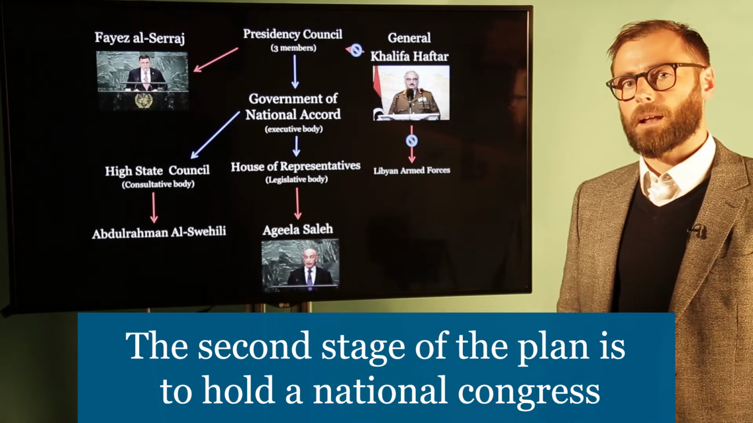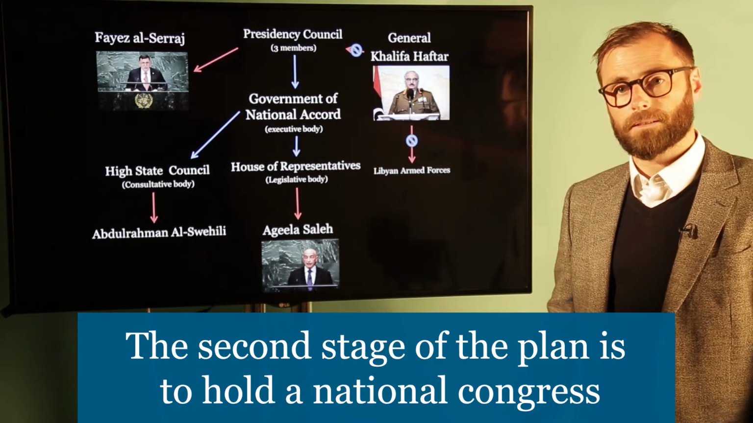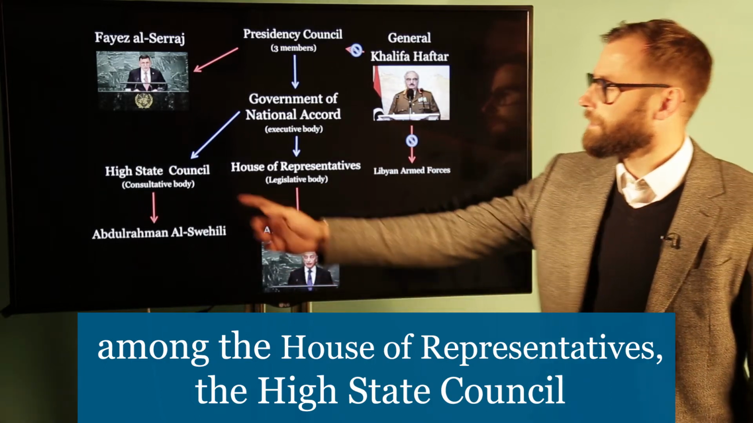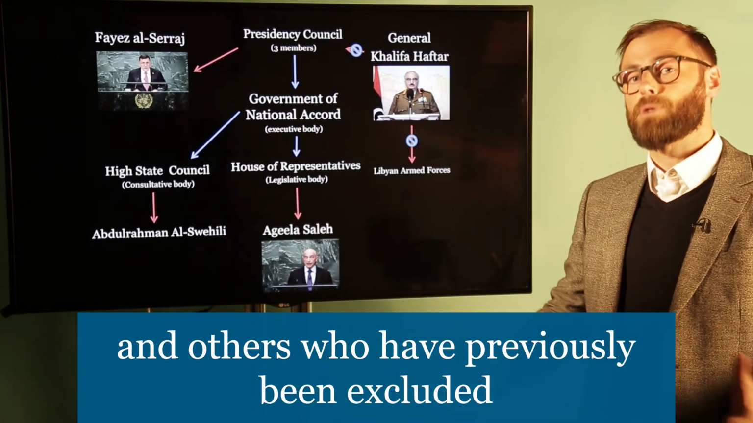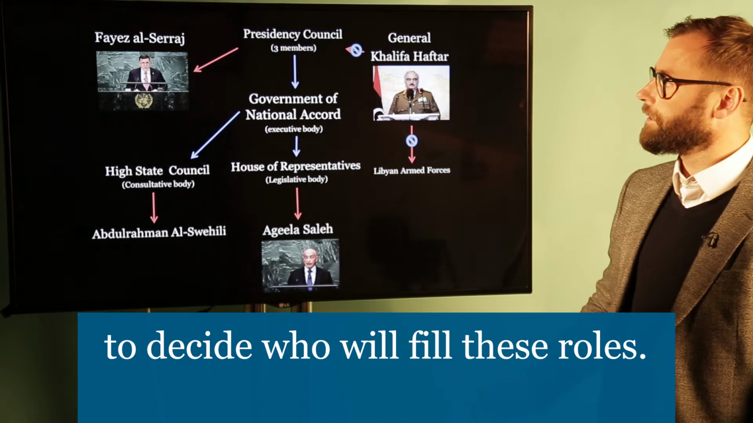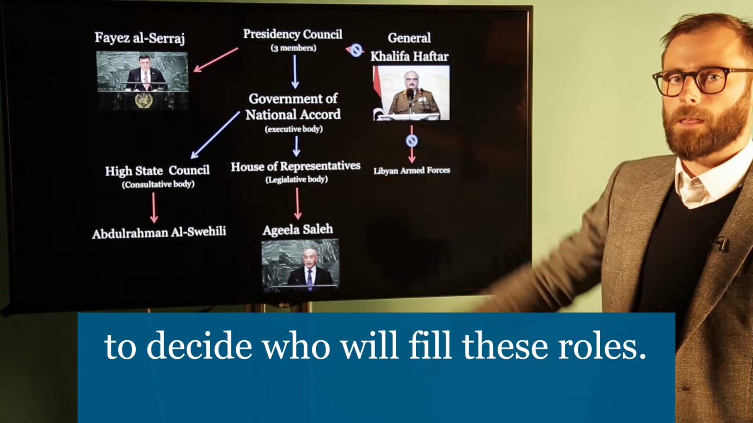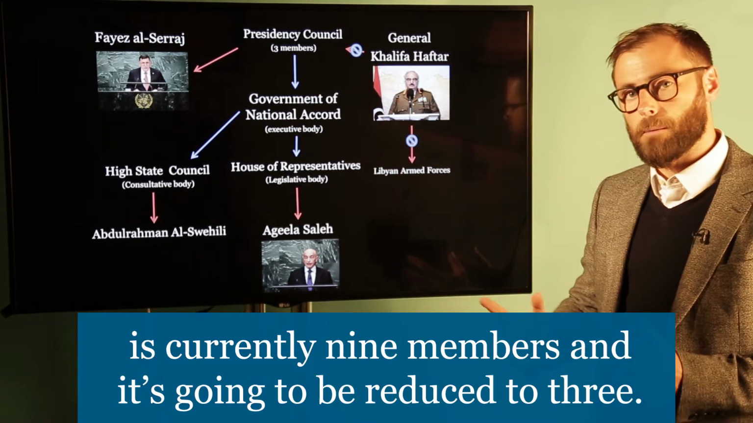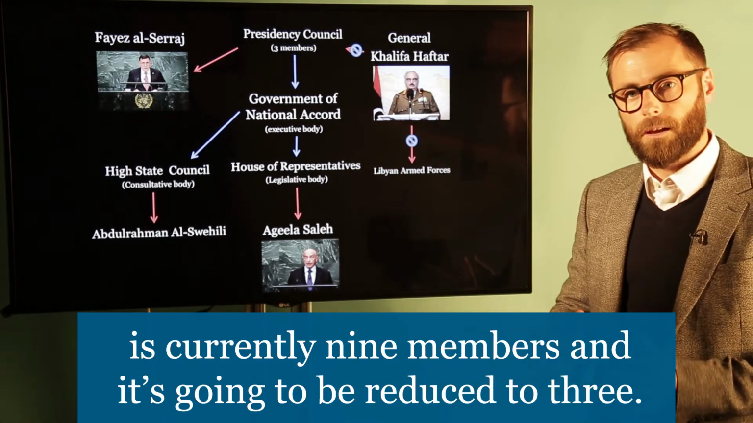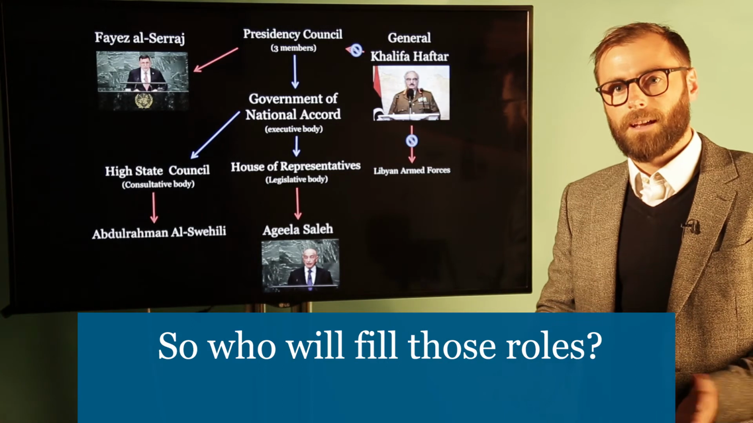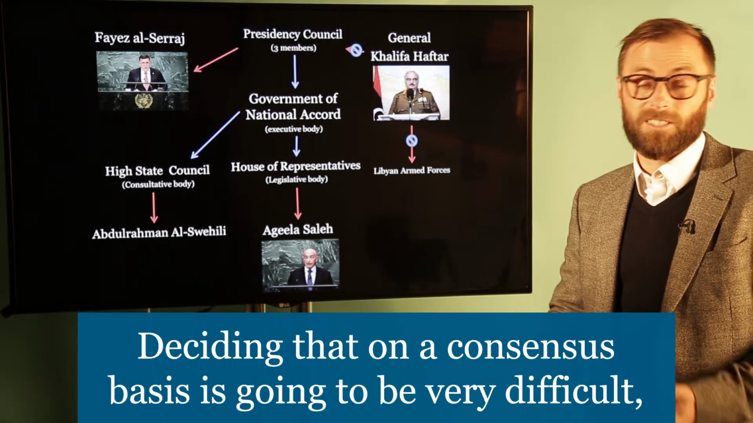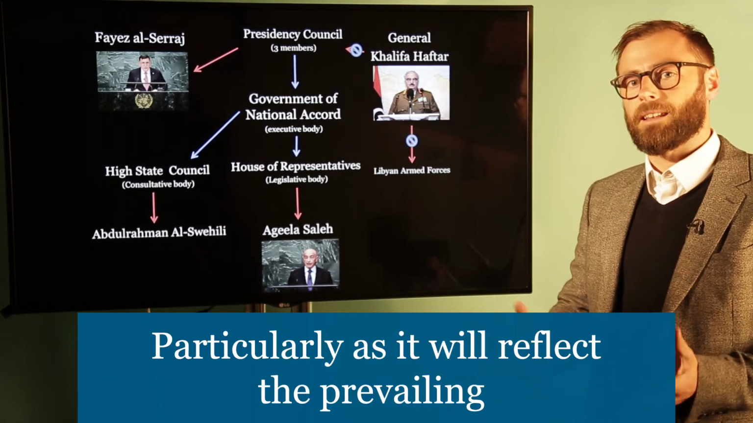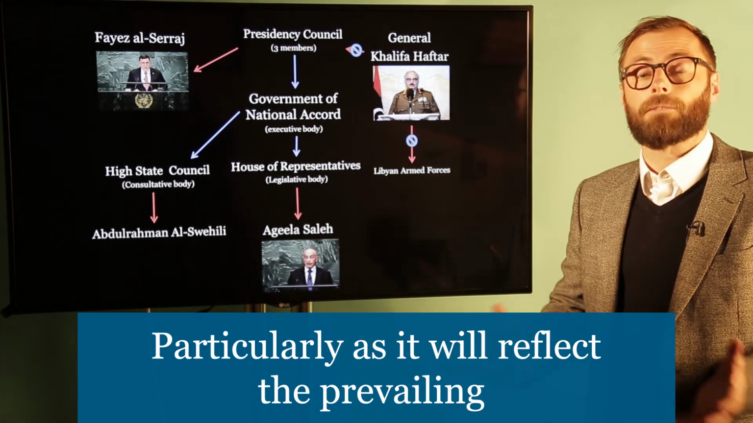The second stage of the plan is to hold a national congress among the House of Representatives, the High State Council and others who have previously been excluded to decide who will fill these roles. But one of the challenges here is that the Presidency Council is currently 9 members and it's going to be reduced to 3. So who will fill those roles? Deciding that on a consensus basis is going to be very difficult, particularly as it will reflect the prevailing power